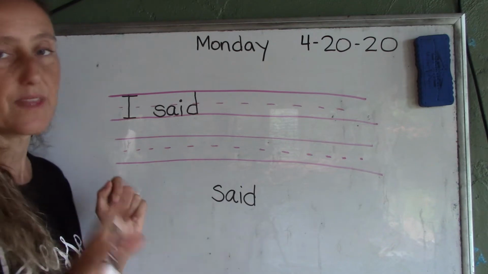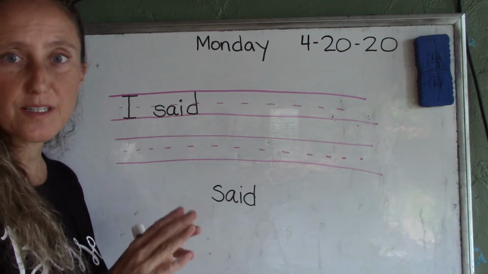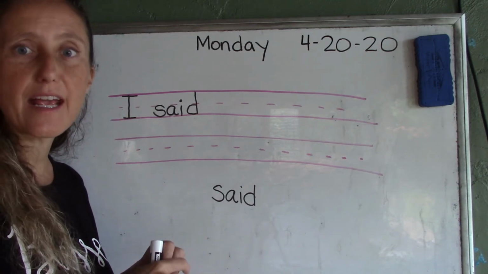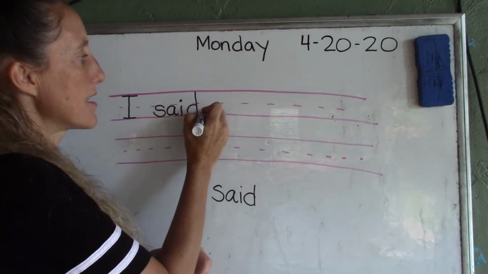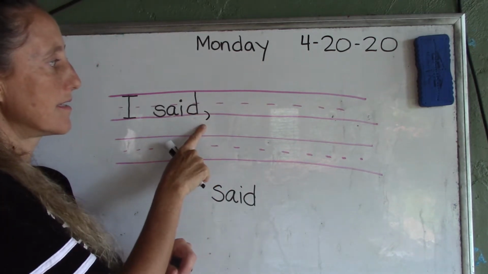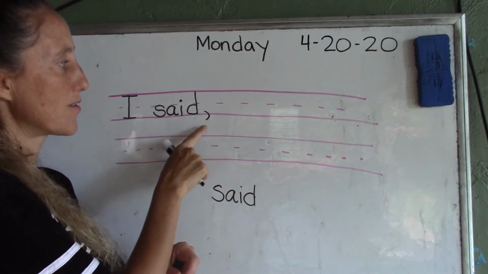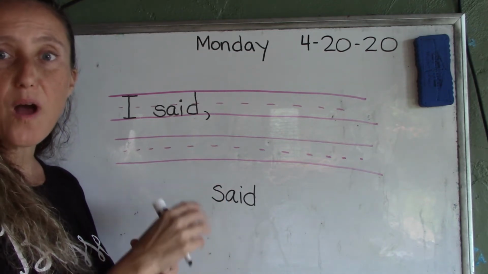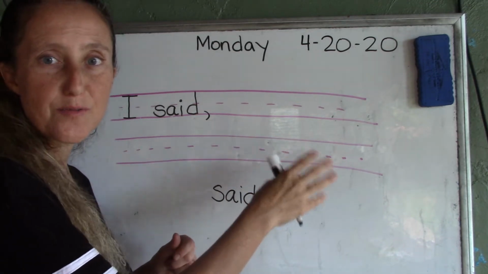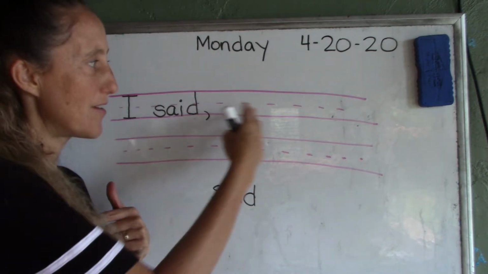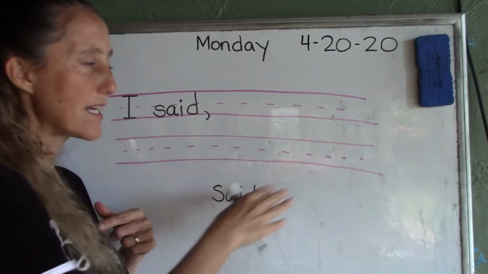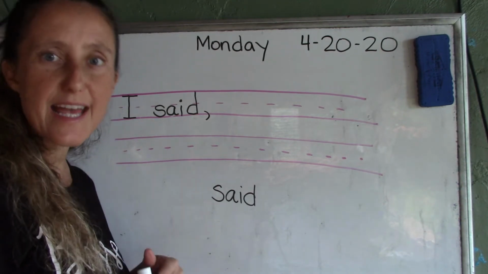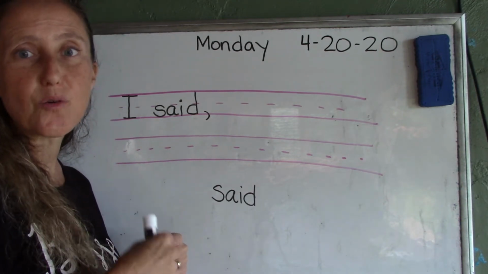I said. Now, after the word said, we have to put a comma. So a comma is, right, that little ear-looking thing, that half circle that goes down at the bottom. And then whatever I'm going to write, whatever I said, I'm going to write here. But if I said it, it goes in quotation marks.